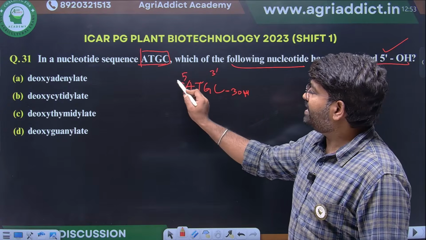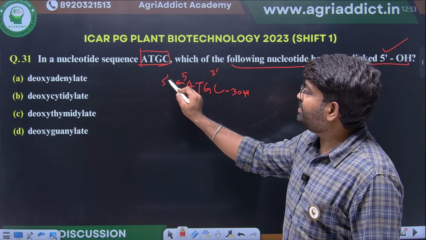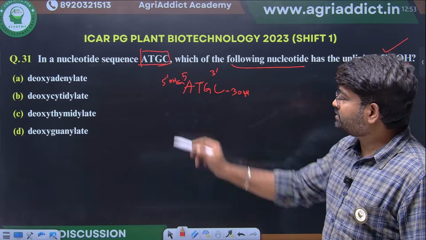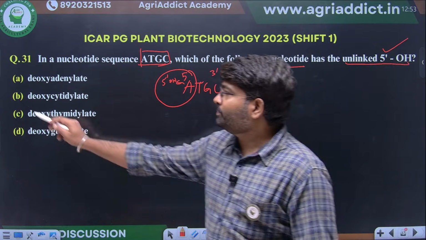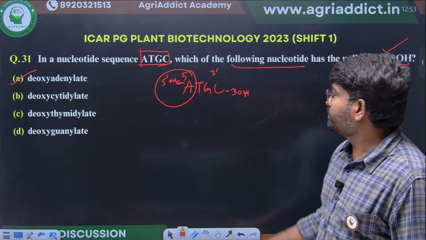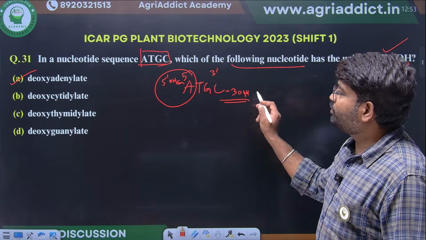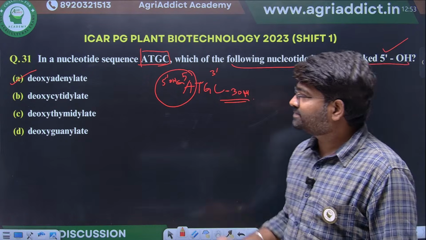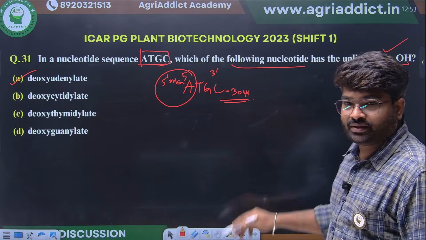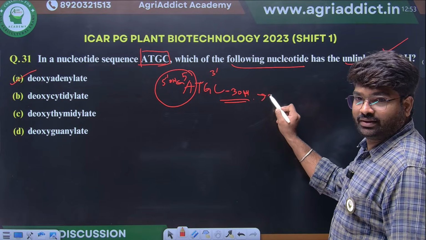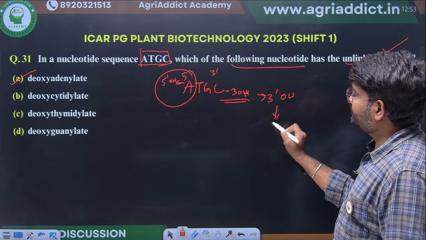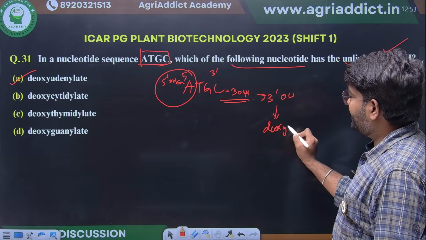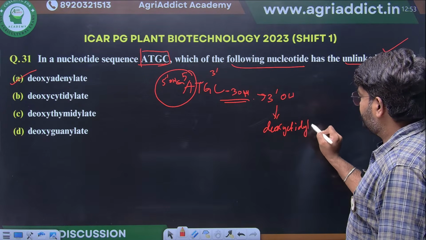This 5' end will have the unlinked 5' hydroxy group. Clear? So the right answer is what? Deoxyadenylate will have the 5' hydroxy group. The 3' hydroxy group will be present in deoxycytidylate. Okay, clear?